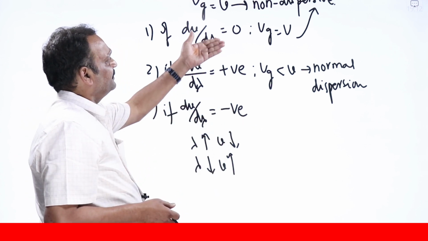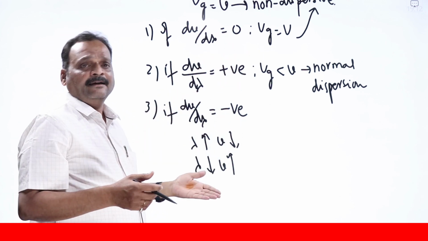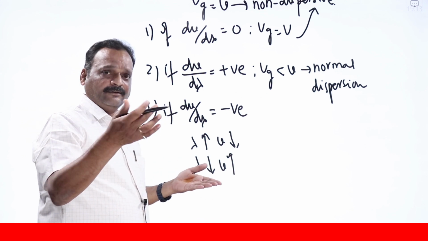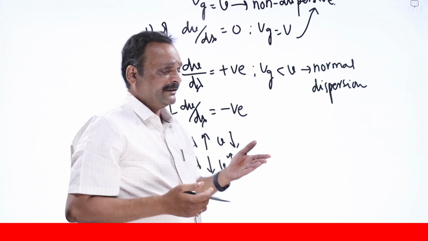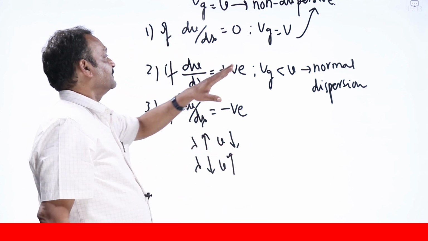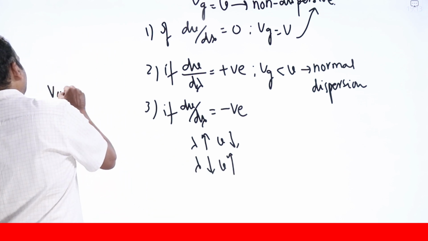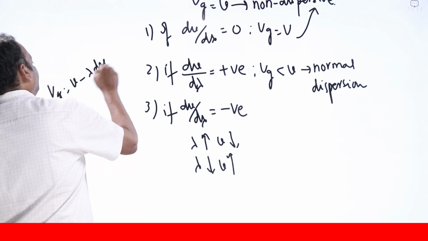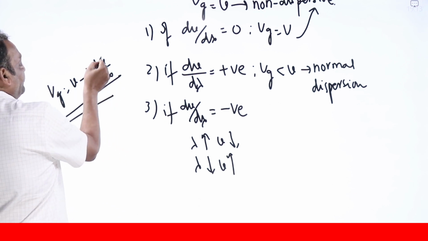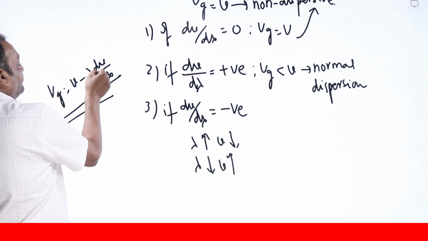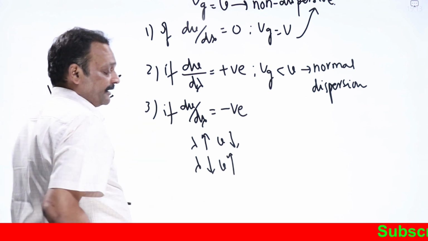We can change this in terms of frequency also. In terms of nu I can write, in terms of omega I can write. You take it as an exercise. In JNU exams, HCU exams, sometimes they ask in terms of frequencies. Write this expression: Vg equal to v minus lambda into dv by d lambda, in terms of frequency. Instead of lambda into dv by d lambda, I want some frequency term, dv by d nu. Sometimes they ask it in terms of angular frequency.